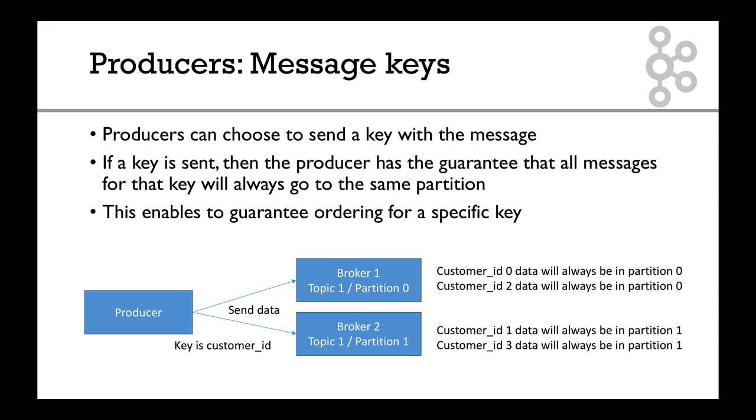When you think about it, with your data set, you sometimes don't need full ordering. You just need ordering over an ID, be it an event ID, a customer ID, whatever ID. So just make sure that when you send data to Kafka, you always have some sort of key that allows you to guarantee ordering and that the same data for the same key will always go to the same partition. So that's it. Just remember, producers send data to Kafka. They just need to connect to one broker, and they most likely need to provide a key, and producers have the option to choose the guarantee at which they will send the data. Make sure they can get the acknowledgement from Kafka they want.